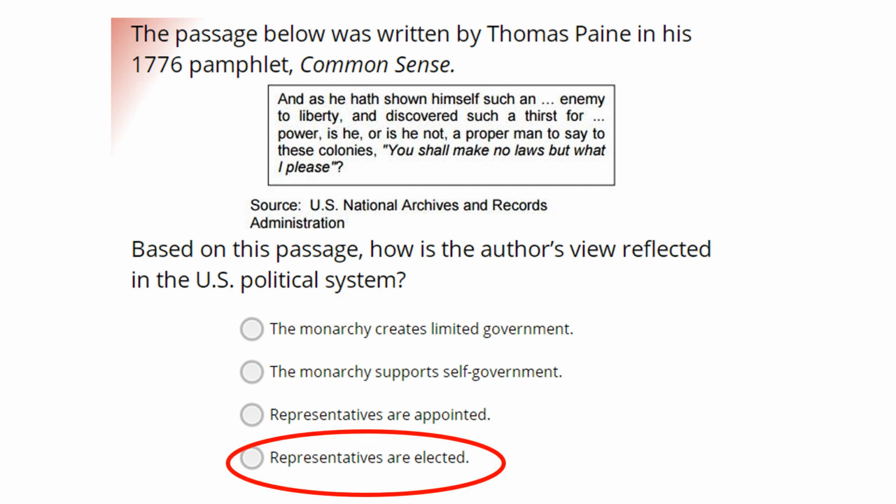The correct answer is number 4. Representatives are elected. We know that Thomas Paine had issue with the British government. One of the major issues that Paine and other colonists like him took with the British government is that they were underrepresented in government. Colonists wanted to elect their own representation so their voice could be heard in government. Paine believes that representatives are elected.